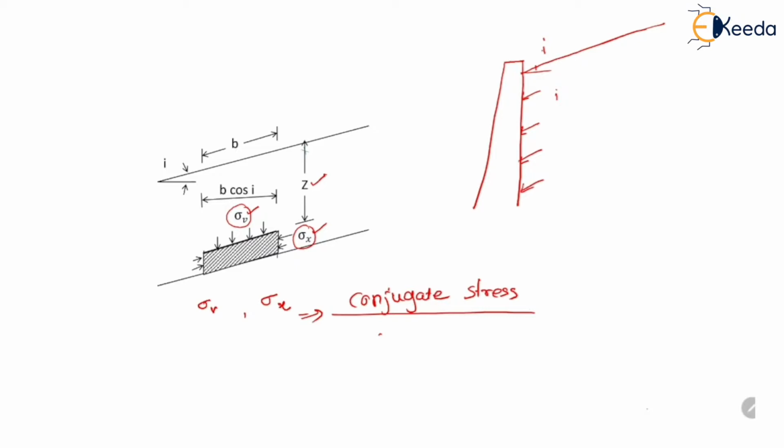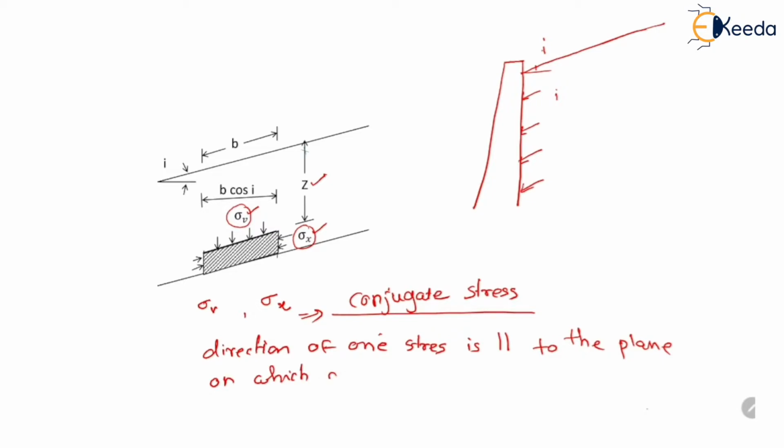So now we will see what the conjugate stresses are. Two stresses are called conjugate stresses when the direction of one stress is parallel to the plane on which the other stress is acting.